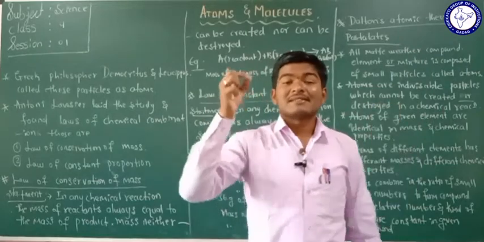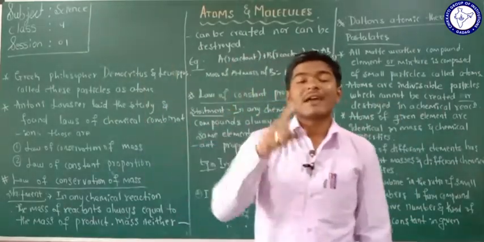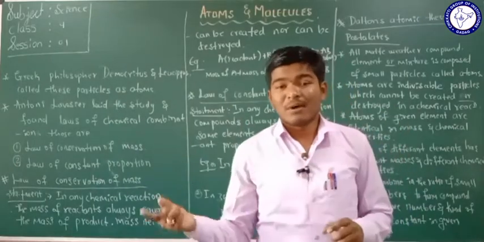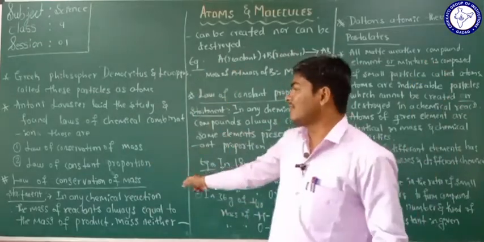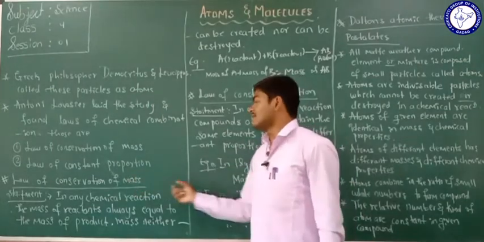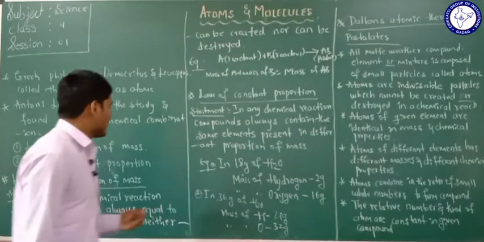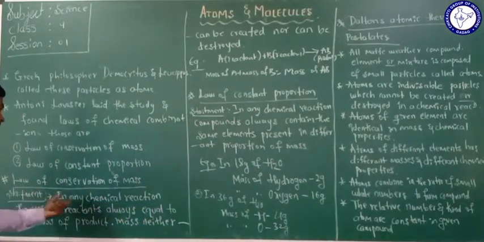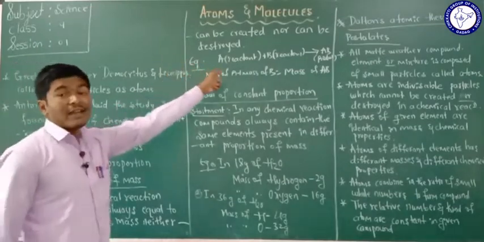Mass can neither be created nor destroyed. In an overall reaction, there is no loss of mass or gain of mass. It is always equal. That is stated by the law of conservation of mass. Once again I am repeating, what is the statement of the law of conservation of mass? It states that in any chemical reaction, the mass of the reactants is always equal to the mass of the product, and mass can neither be created nor destroyed.